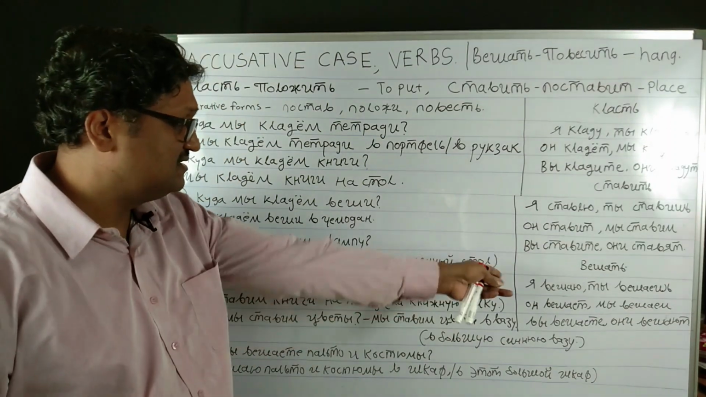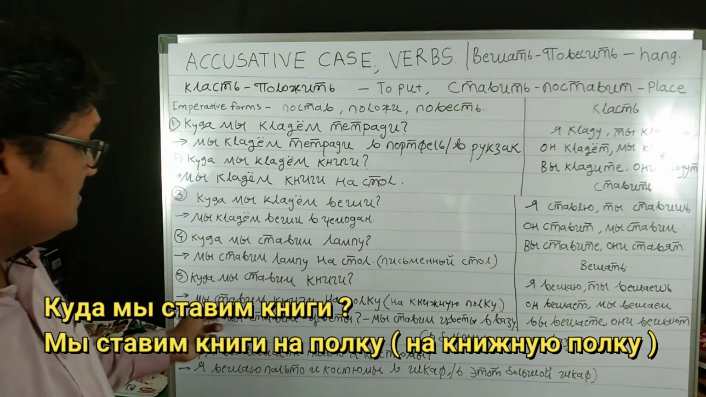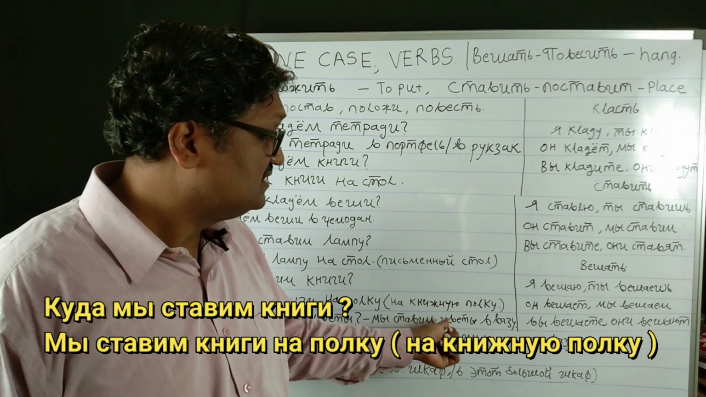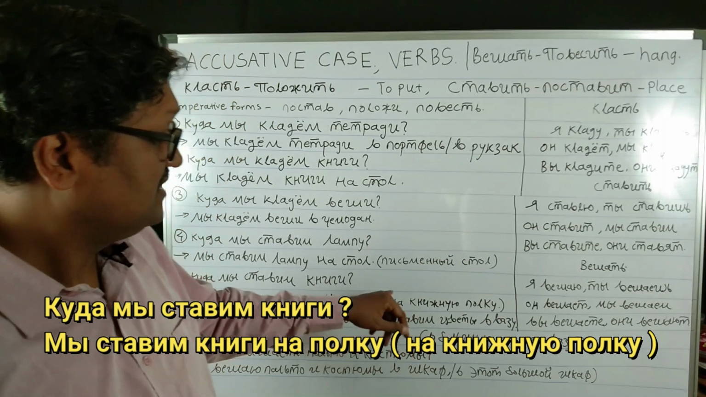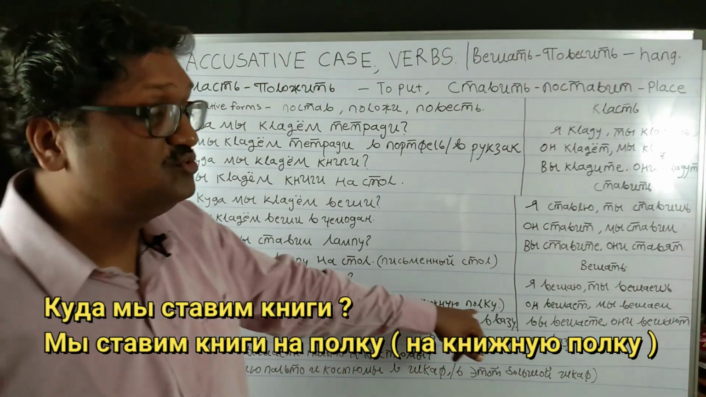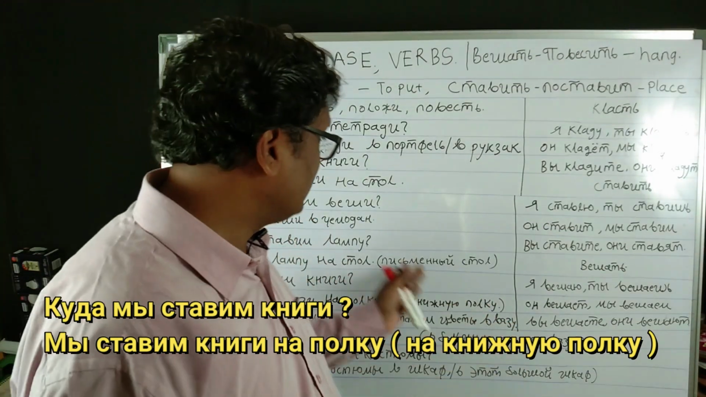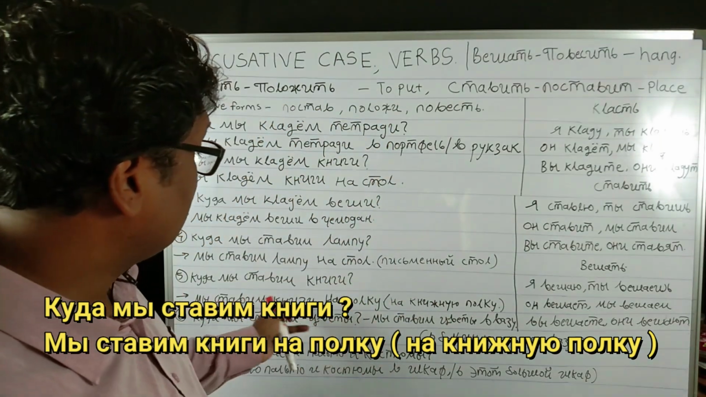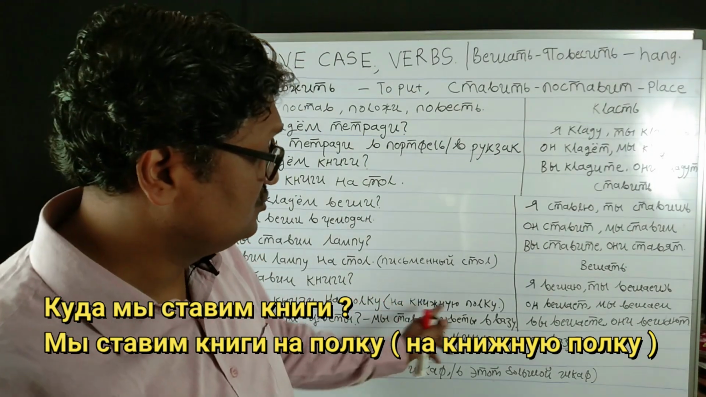Na pismenni stol. Kuda mi stavim knigi? Moi stavim knigi na polku, ili na knizhnuyu polku. Knizhnaya polka is a bookshelf, and since it is coming in accusative case, na polku or na knizhnuyu polku. So in this way the adjectives associated with that noun are also changing in the accusative case. Moi stavim knigi na polku ili moi stavim knigi na knizhnuyu polku.